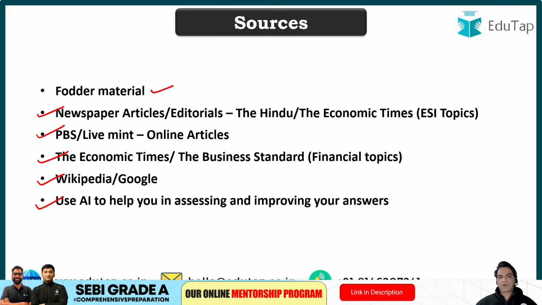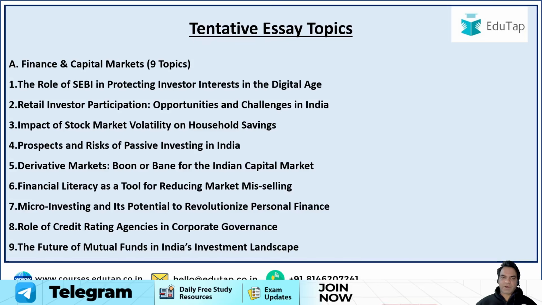Now, guys, let's talk about tentative topics for this year. I'm giving you 30 tentative topics for this year, based on the verticals that we discussed earlier, and they are going to be very, very important for your preparation.